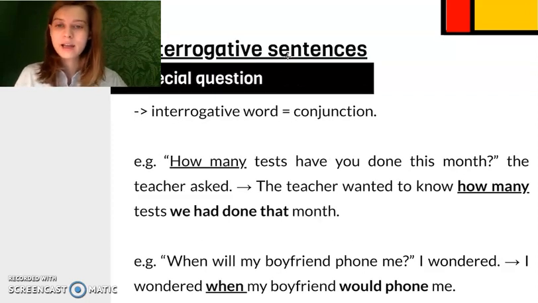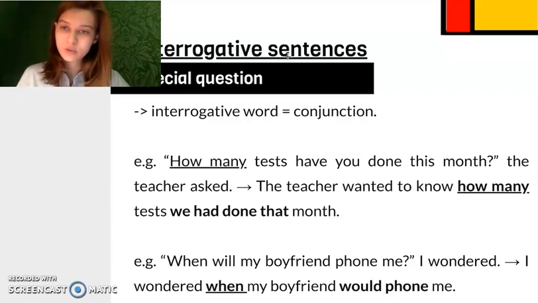Special question is the question when we ask for specific information like how many, how much, when, etc. And so this interrogative word, how many or when, becomes the conjunction that helps us unite the main sentence and the sentence in which we report the information from the direct speech. So, how many tests have you done this month? The teacher asked. The teacher wanted to know how many tests we had done that month. So, the teacher asked, the teacher wanted to know. That is the construction we use to report this interrogative sentence.